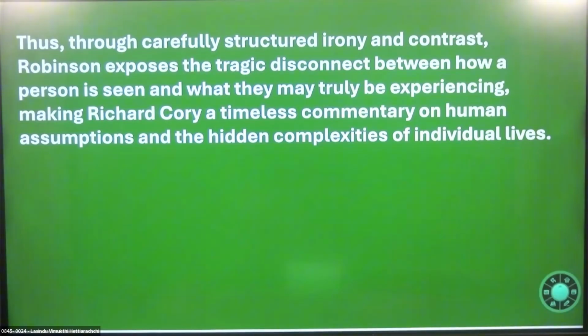It clearly shows us, anyone who is doing literature or who is not doing literature, this poem can be taken as an ideal example for the theme of appearance versus reality. This is what we can understand.